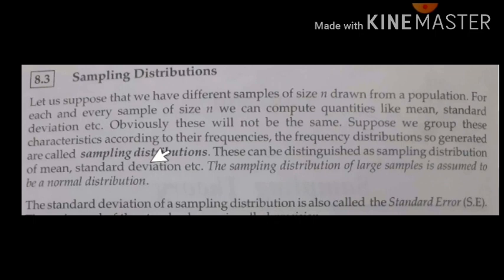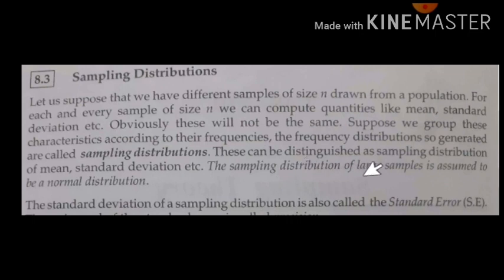The mean and standard deviation of these different samples are also going to vary. They will not be the same. So we take the mean of the samples where sample sizes are the same, and according to how the frequency is distributed, we take up a study. Such a distribution of the samples is called a sampling distribution.